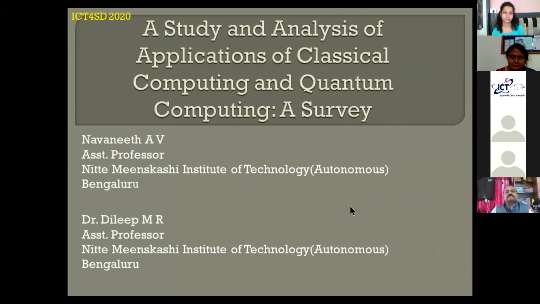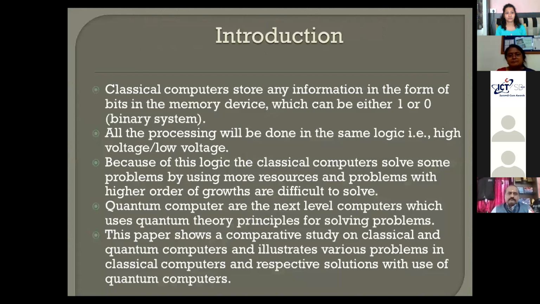So this paper is basically a survey paper I had done. This is a study over classical computing and one more thing that is called quantum computing. So the major thing we are concerned with here is a survey, right? So let us understand on what context we have made a survey here.